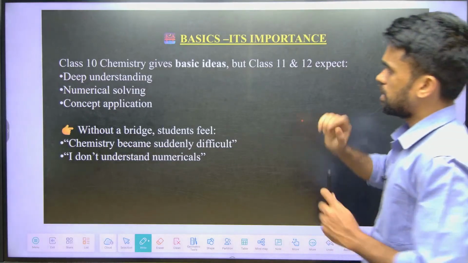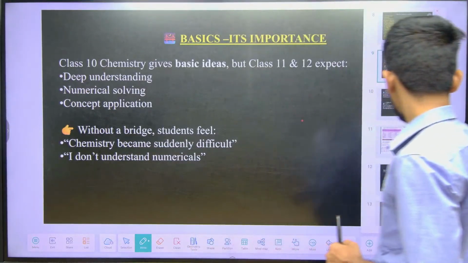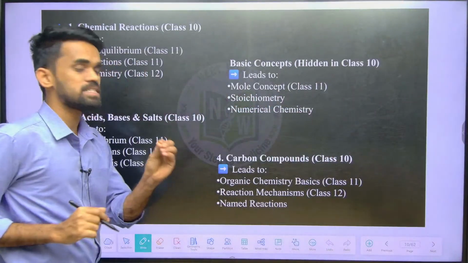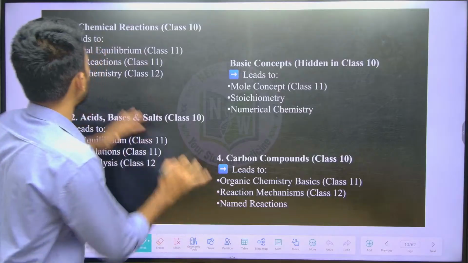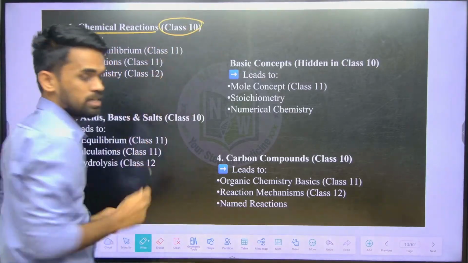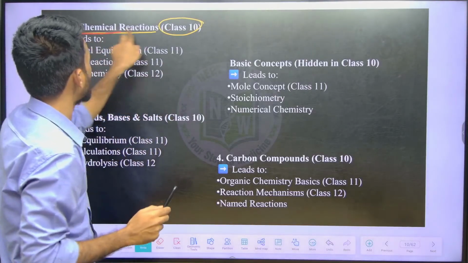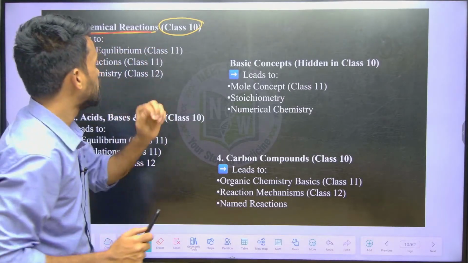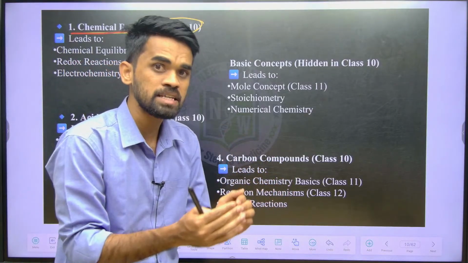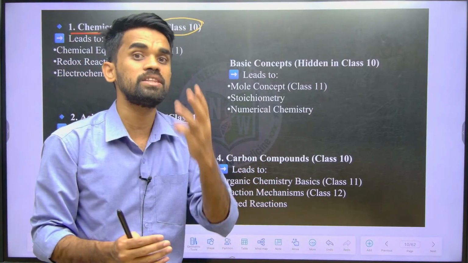See, there is a chapter in class 10th. Everyone knows, in class 10th we have chemical reactions. There is a chapter called chemical reactions and equations. Now using that chapter, in class 11th you are going to cover 3 chapters.